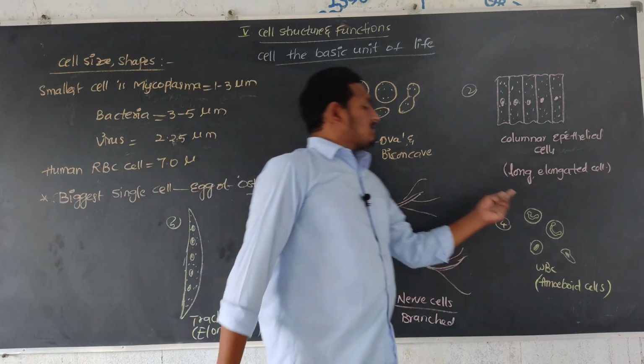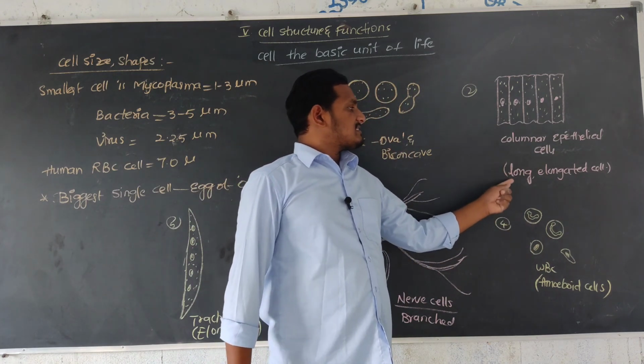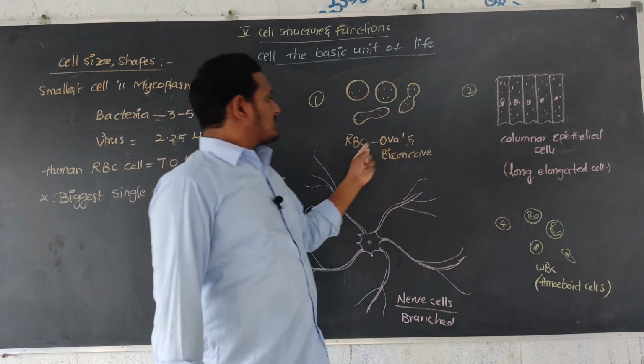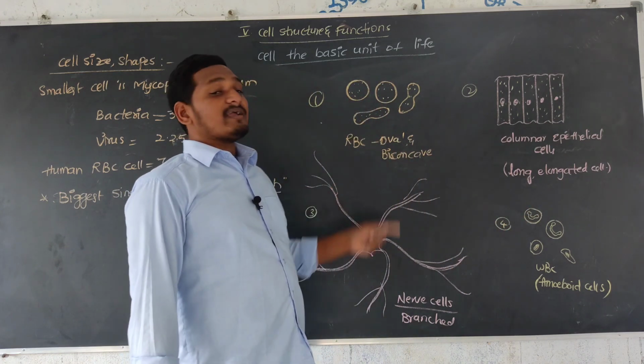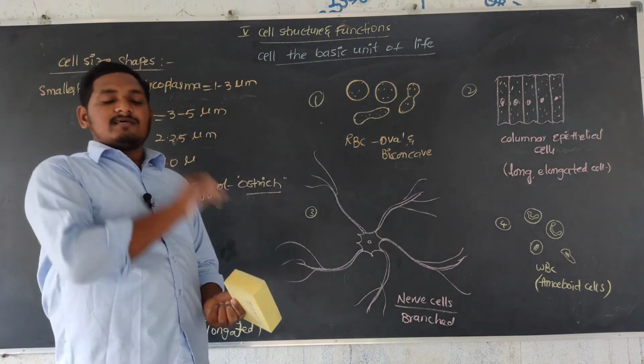Next, white blood cells are amoeboid shaped. Columnar epithelial cells are long and elongated. Next, red blood cells are mainly oval shaped or biconcave shaped. So this is about what the cell is.